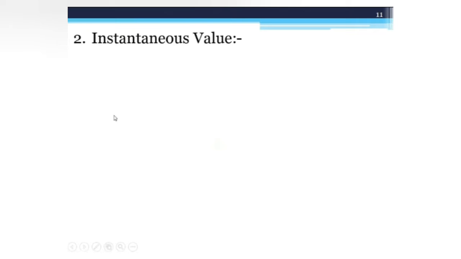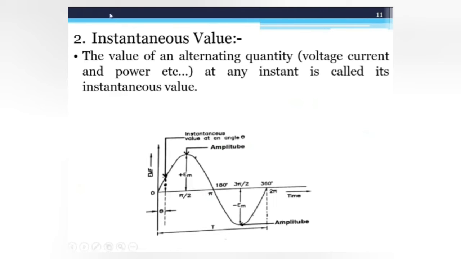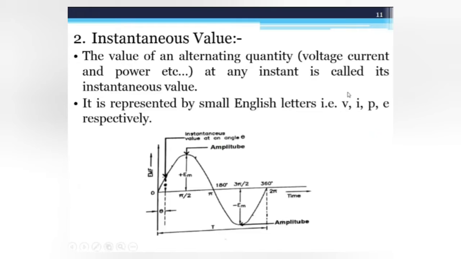Now the next important definition is, what do you mean by instantaneous value? The value of an alternating quantity at any instant is called its instantaneous value, either it is voltage, current or power. Normally the instantaneous value is denoted by the small English letters like small v, small i, small p, small e.